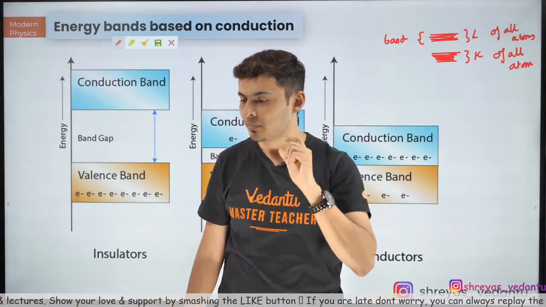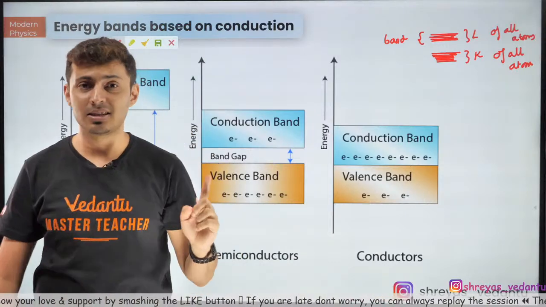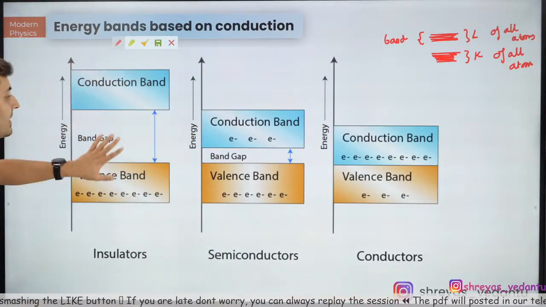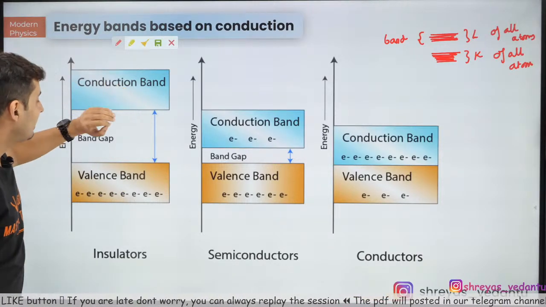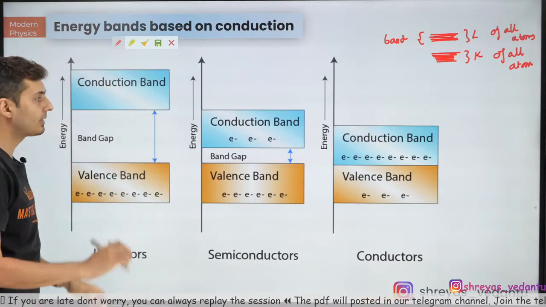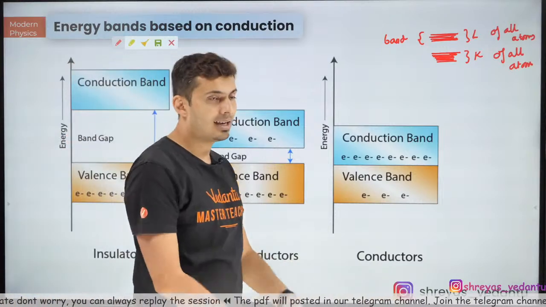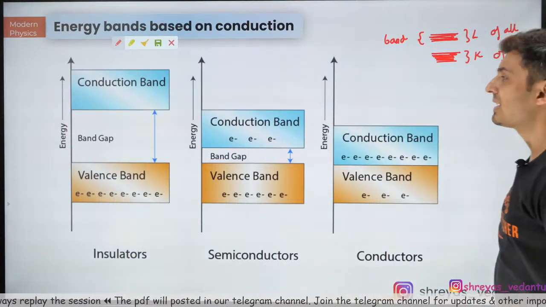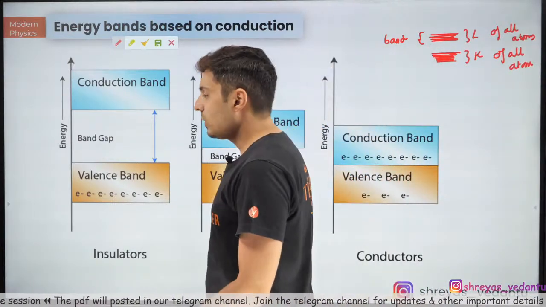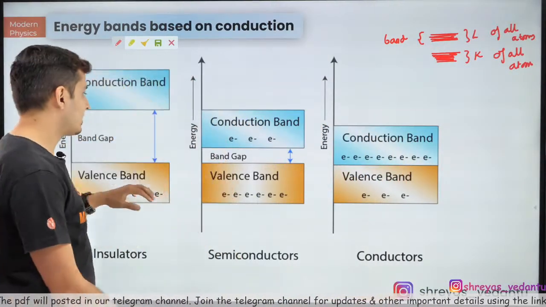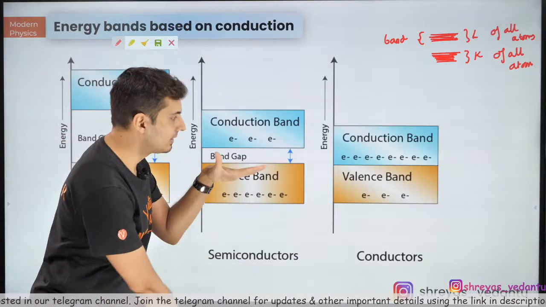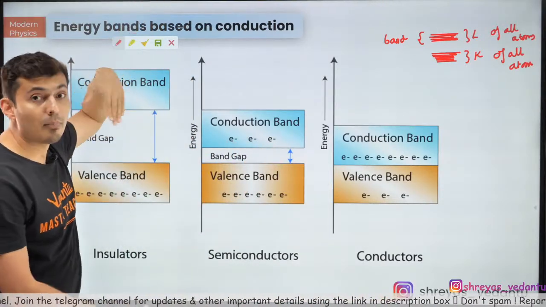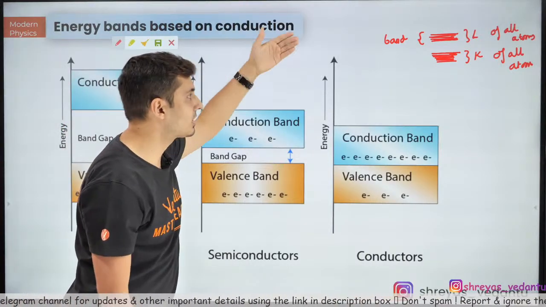Keep this in mind. Now once you understand this, you have two kinds of bands. The band which is completely filled with electrons, you call it the valence band, and the one which is empty is called the conduction band. So you have many bands which are filled, that is the valence band. The ones which are on top, above the filled bands, they are your conduction bands.